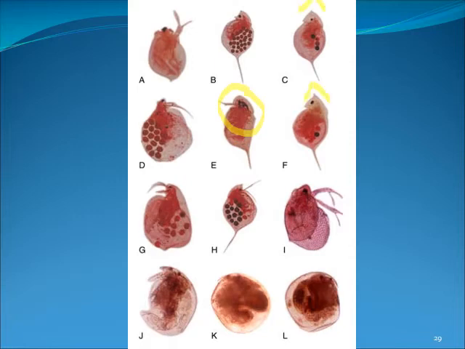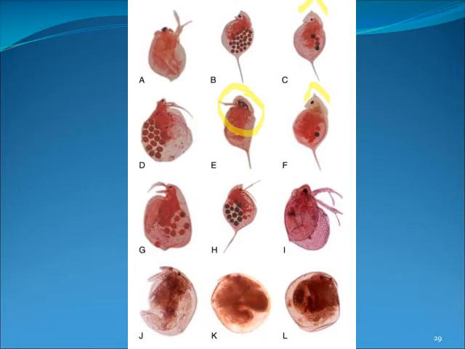And here you can see the spine on the head. So this is the cyclomorphosis. When the favorable conditions are there, there is no cyclomorphosis. When the adverse conditions are there, or the viscosity and the water concentration is more, you can see the spine here. You can see the beautiful collection of eggs in the Daphnia, and here it is the Moina, and several eggs are deposited in the different animals.